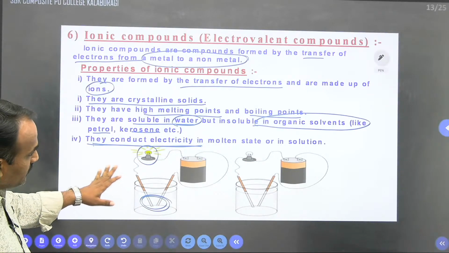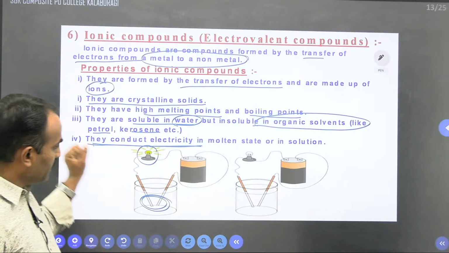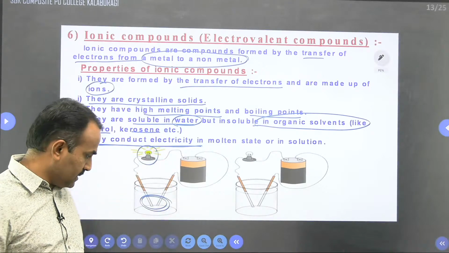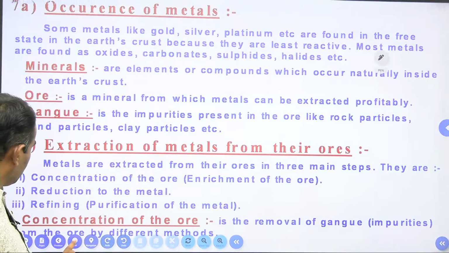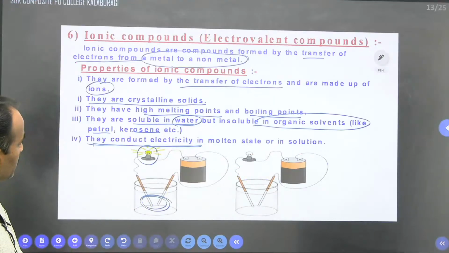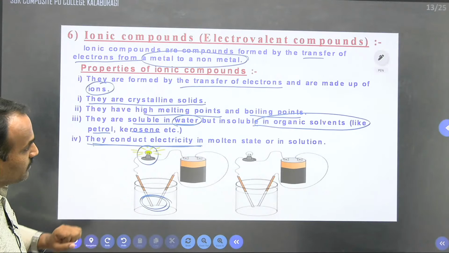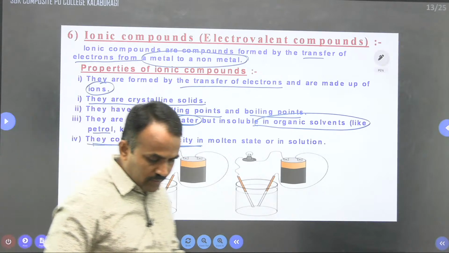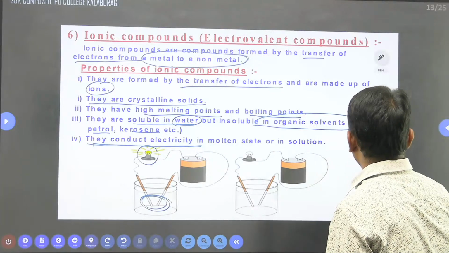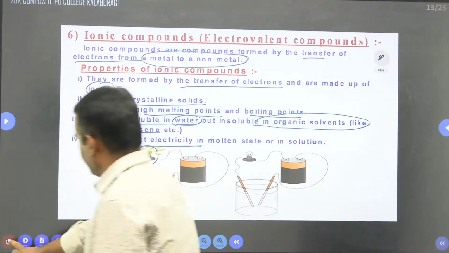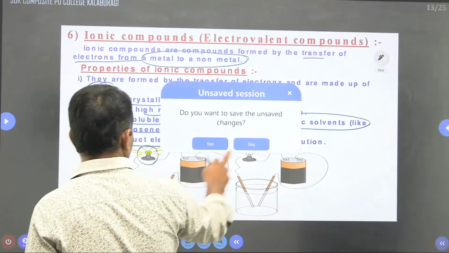So this indicates that ionic compounds conduct electricity. Next, this reduced syllabus completes the metals and non-metals. After this we can move towards the MCQ discussion.